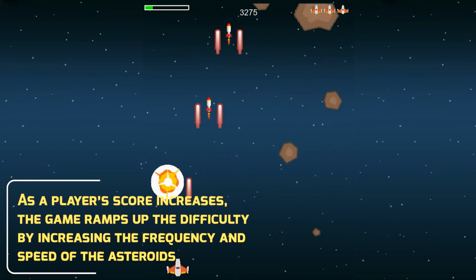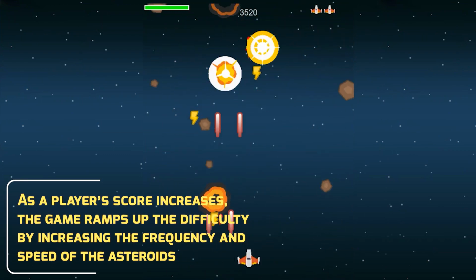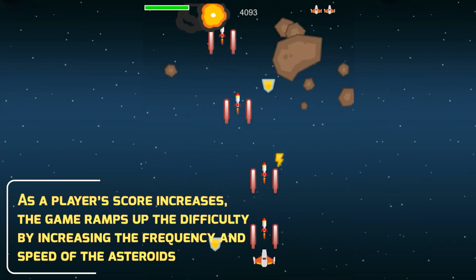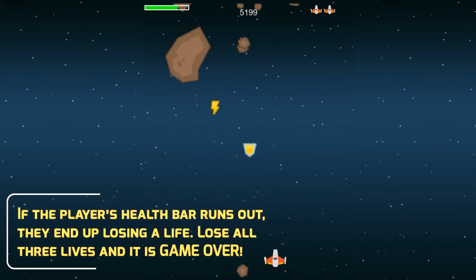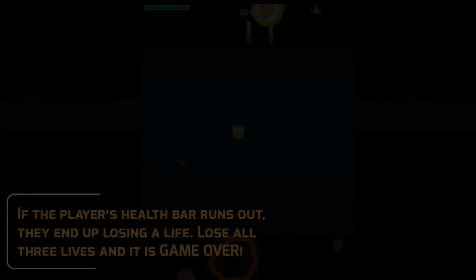As a player's score increases, the game ramps up difficulty by increasing the frequency and speed of the asteroids. If the player's health bar runs out, they end up losing a life. Lose all 3 lives and it is game over.